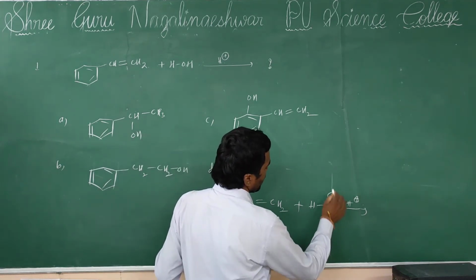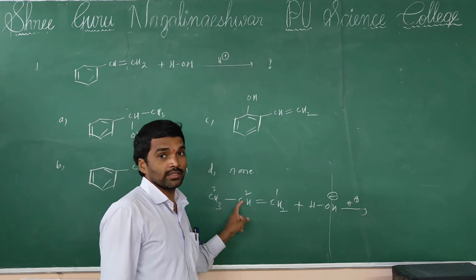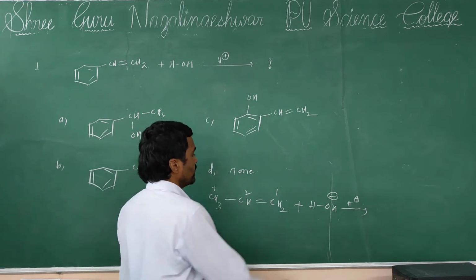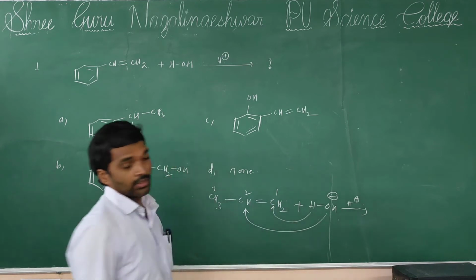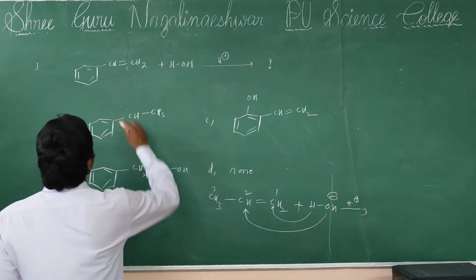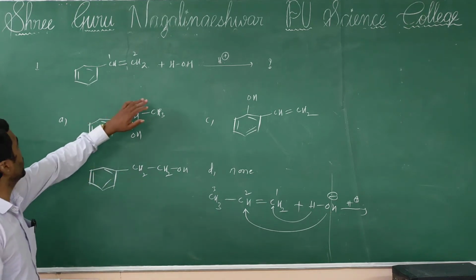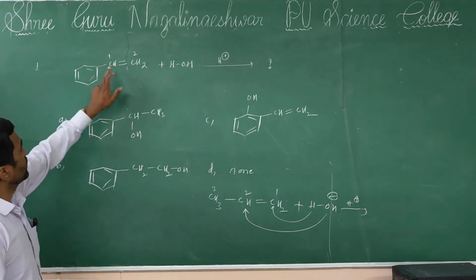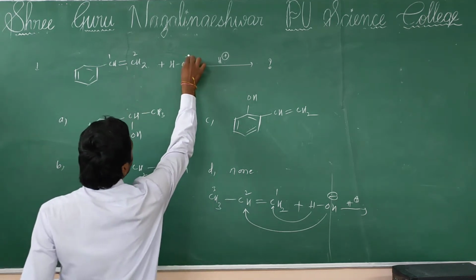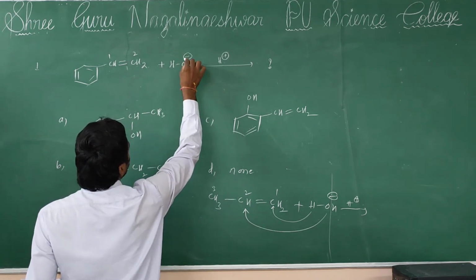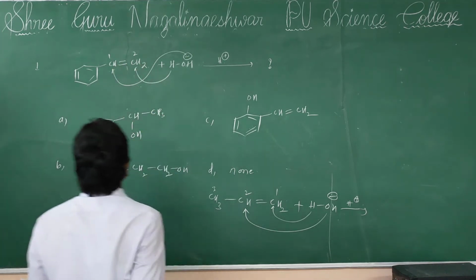So the negative part of the adding group is attached to the carbon of the double bond having fewer hydrogens. Here OH is attached to the second position, H is attached to the first position. Same here also, in between unsaturated carbons. So here OH does not attach to the benzene ring, only to carbon number 1 or 2. So the OH group is attached to carbon number 1, hydrogen to carbon number 2.